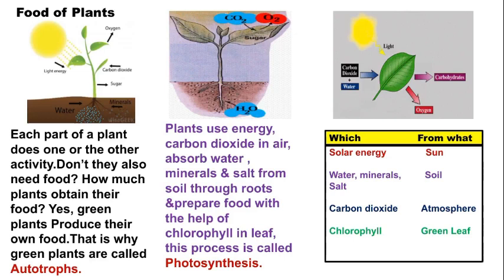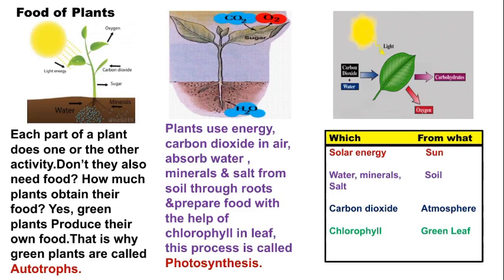Yes. So plants prepare their food by themselves, so they are called autotrophs, while animals are heterotrophs. Next, plants use energy and carbon dioxide in the air, and absorb water, minerals and salt from the soil through roots, and prepare food with the help of chlorophyll in the leaf.